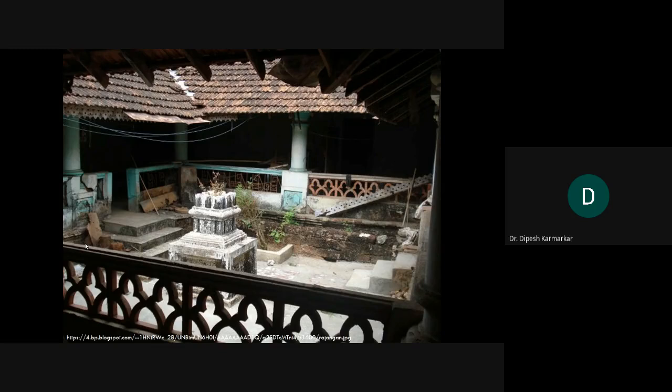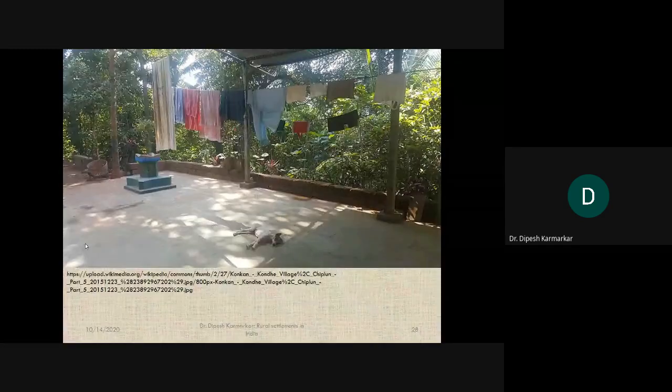But this is a photograph of a courtyard which is inside the house, not outside the house. Okay, so these are also the kind of courtyard. Even in Konkan, there is a backyard concept, and in the backyard also you find a lot of plants which are planted.